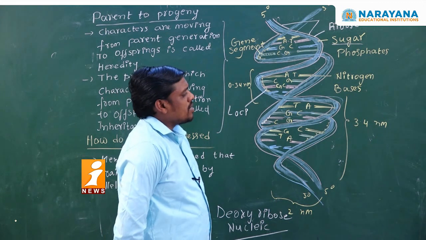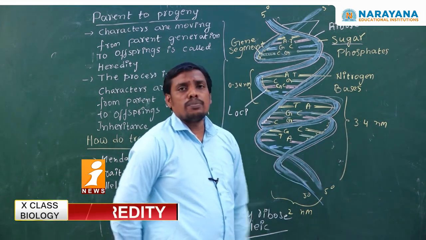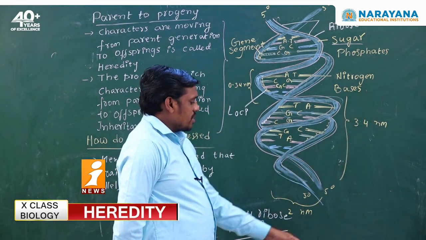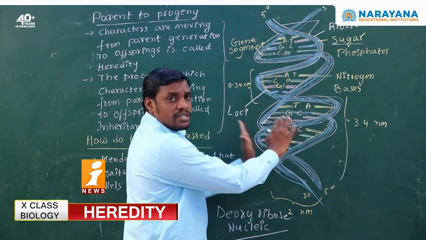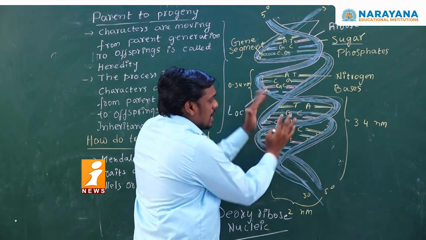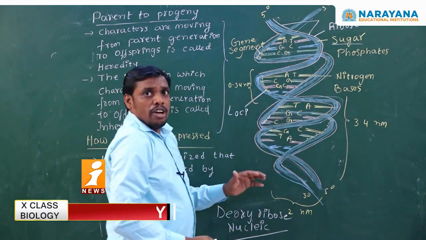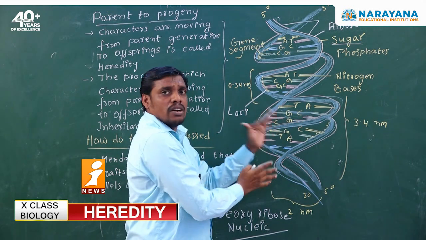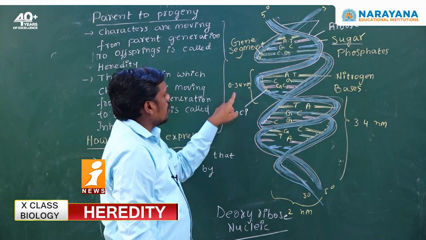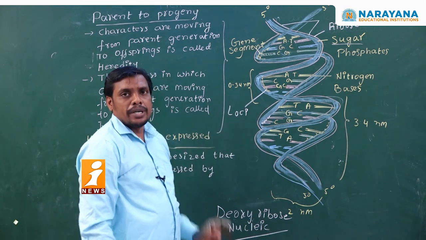The length of DNA for one helical turn is about 3.4 nanometers. The width of DNA is about 2 nanometers. The length of one helical step of DNA is about 0.34 nanometers.